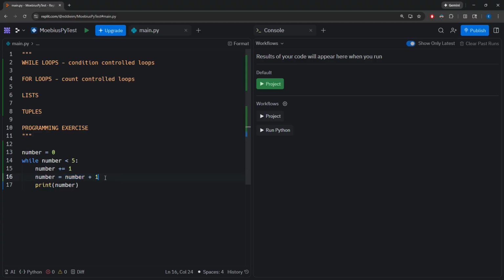We are taking this line of code and just shorthanding it to this, where we no longer need to write the variable number twice, and then just taking that plus sign and moving it over here, and that's how we would be able to change that.